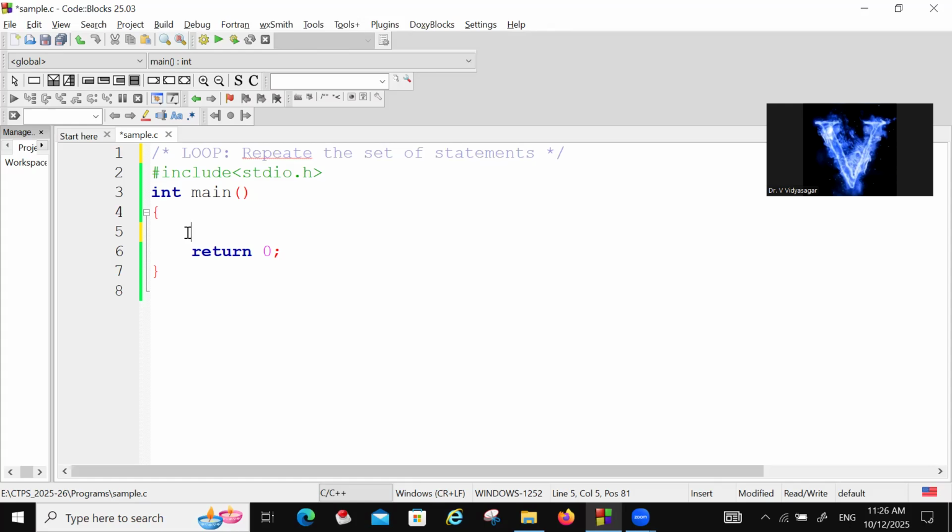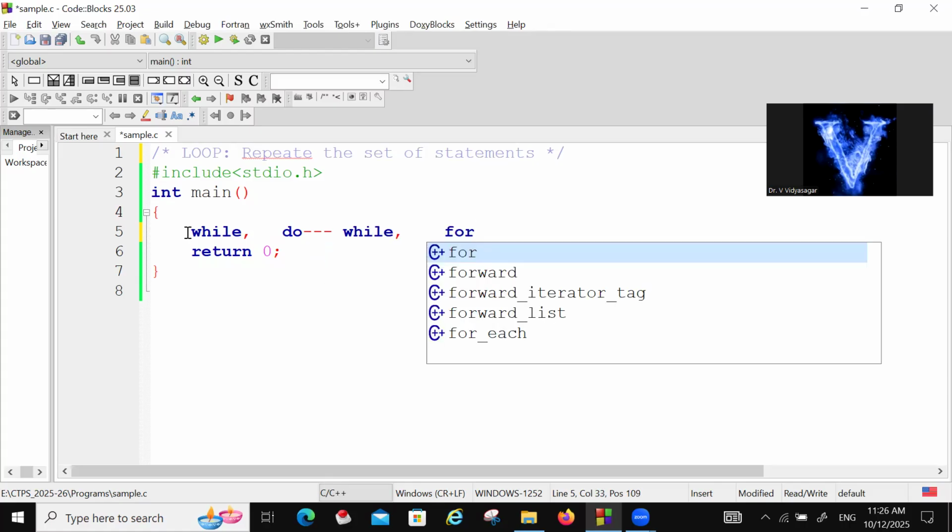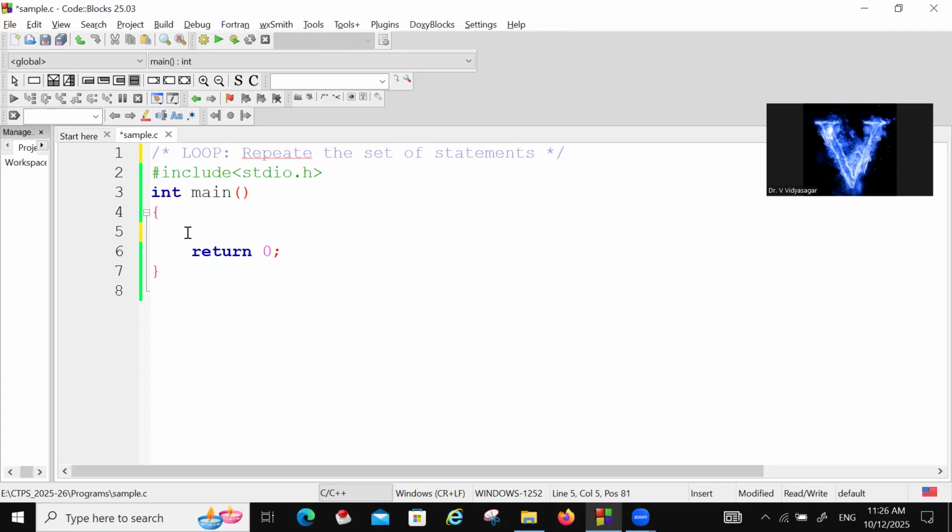Here we have three different types of loops: while, for, and do while. So we will discuss them one by one. First, let us come to the while loop.